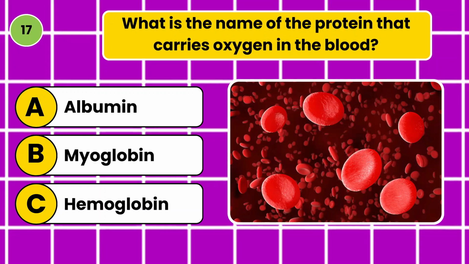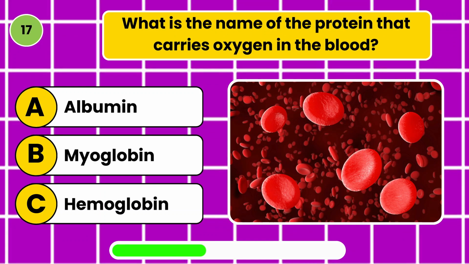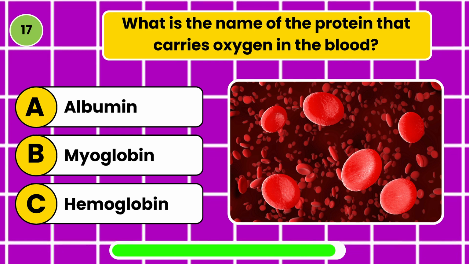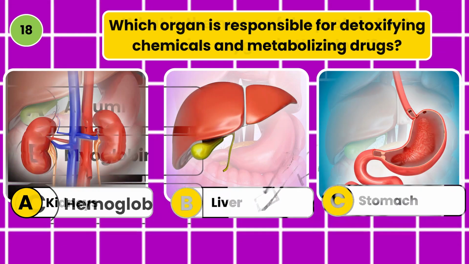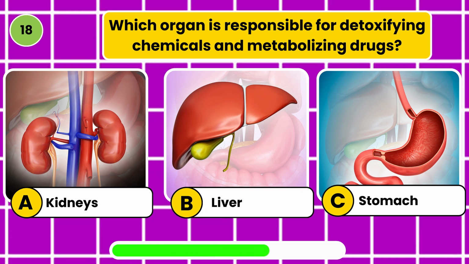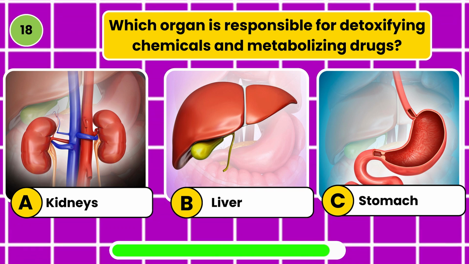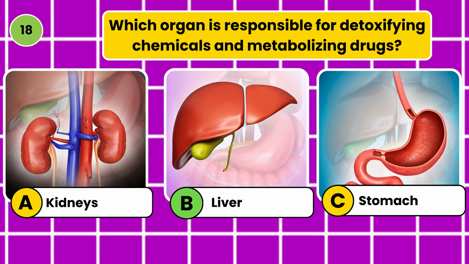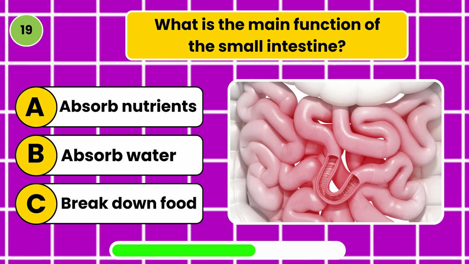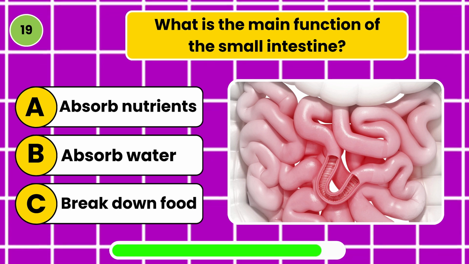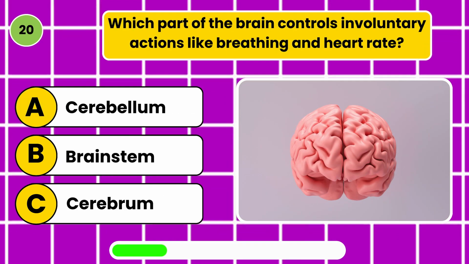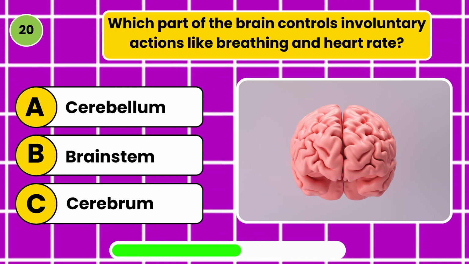What is the name of the protein that carries oxygen in the blood? Hemoglobin. Which organ is responsible for detoxifying chemicals and metabolizing drugs? Liver. What is the main function of the small intestine? Absorb nutrients. Which part of the brain controls involuntary actions like breathing and heart rate? Brainstem.